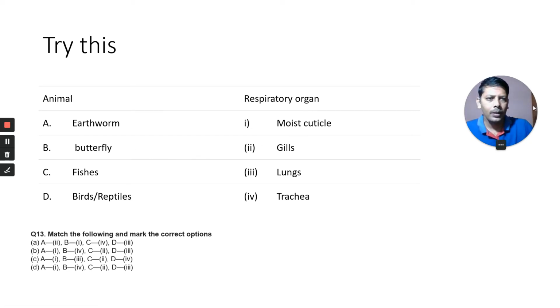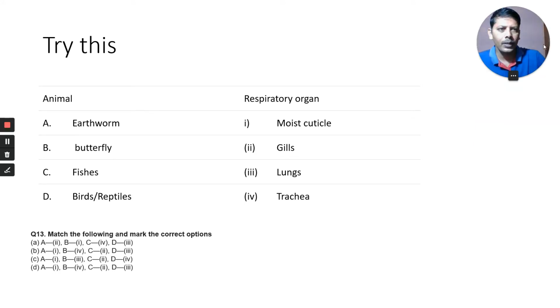Trachea. And in fishes? Gills, you know this one. In birds and reptiles, the respiratory organs are lungs. Here the options B and D are the same.